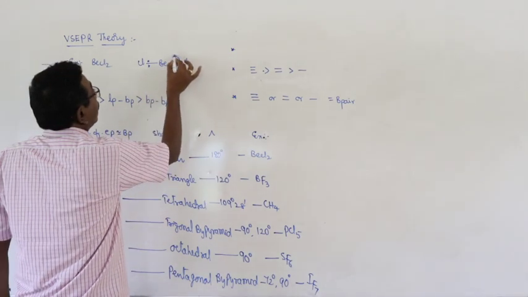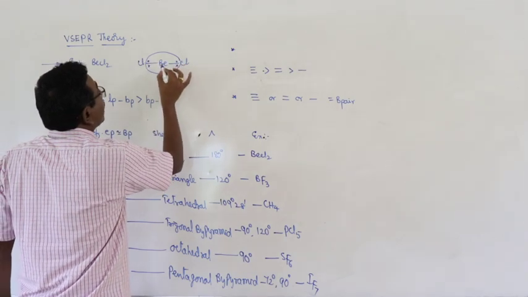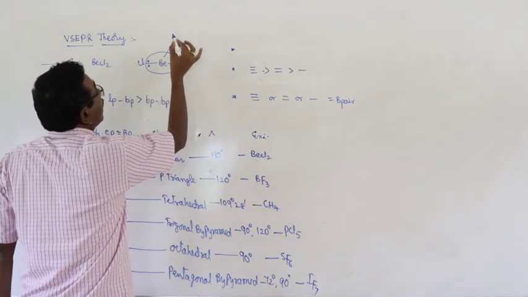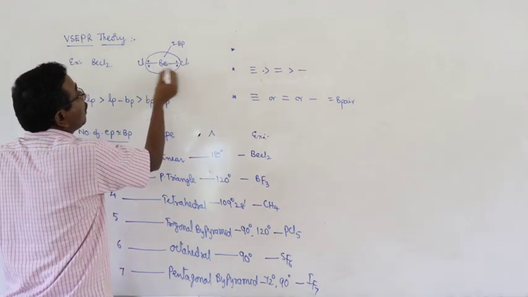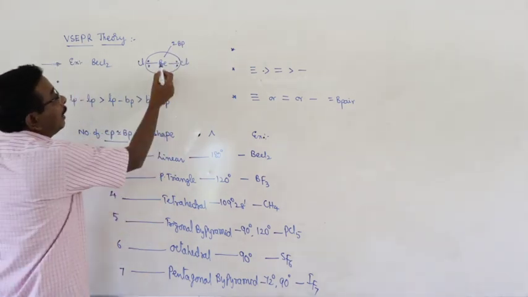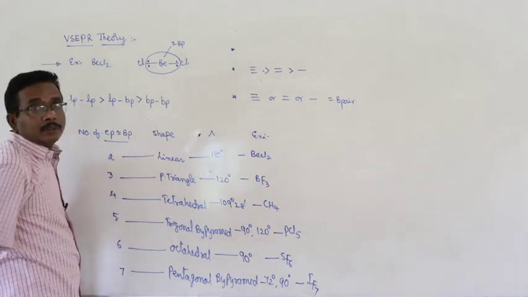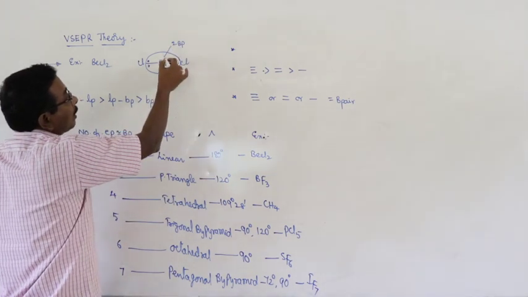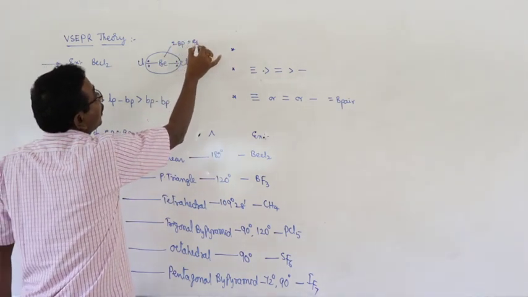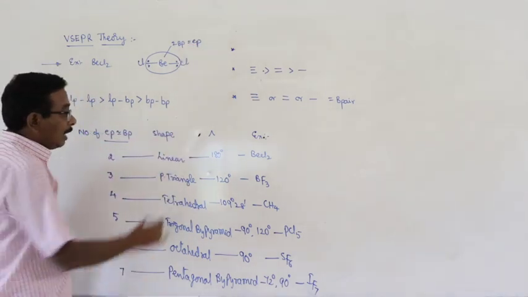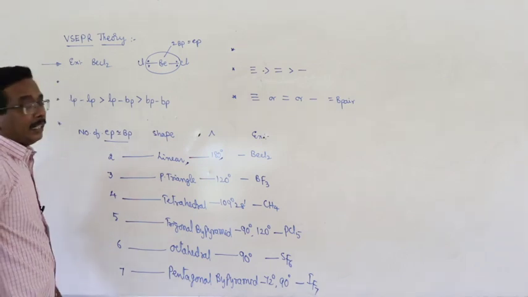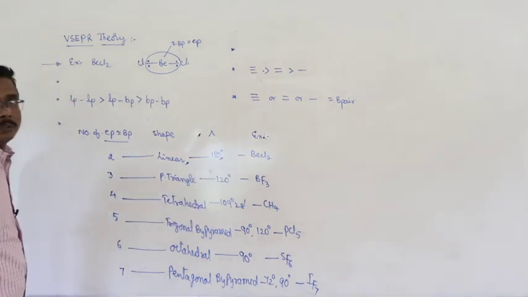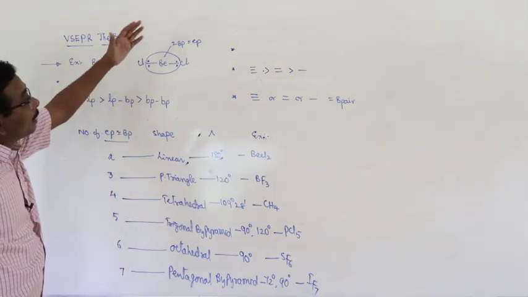And here, in the valence shell of the central beryllium atom, how many electron pairs are there? 2 electron pairs. Here the 2 electron pairs are bond pairs. How can you say? Bonded atom, bonded atom. All the 2 electron pairs are bond pairs. Then what about the shape? Linear. What about the bond angle? 180 degrees. BeCl2. Here the shape is easily predicted.